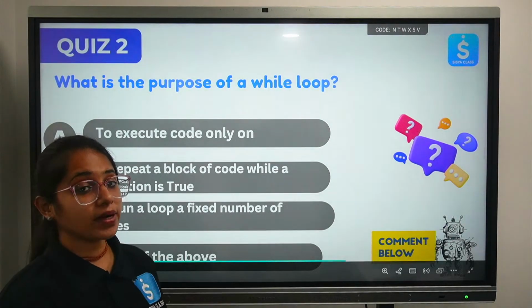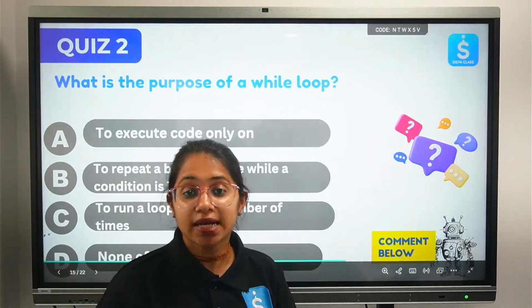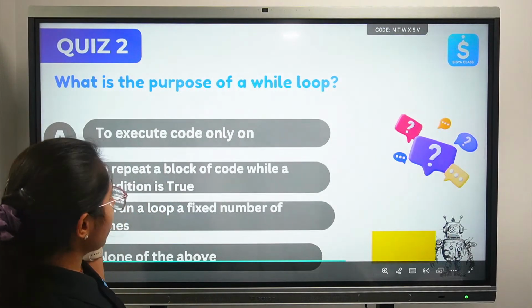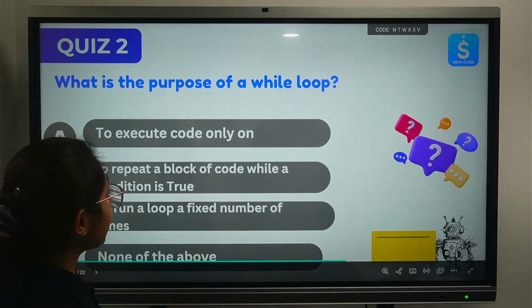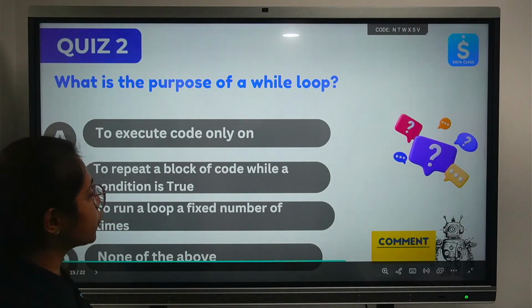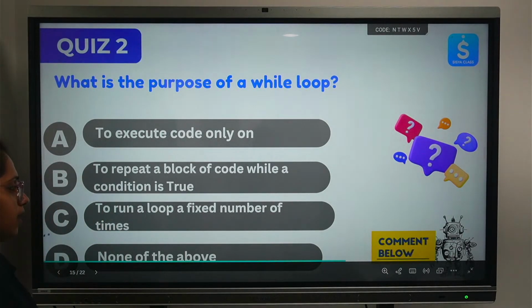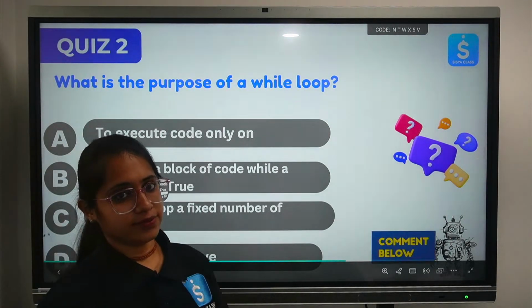What do you think? We have only now learned about the while loop and we have seen how it is working, right? So is it to execute code only, or to repeat a block of code while a condition is true, or to run a loop a fixed number of times only?